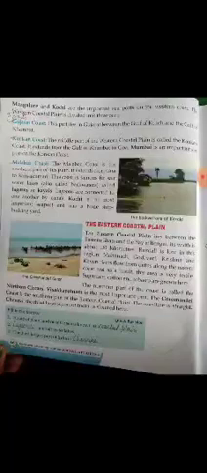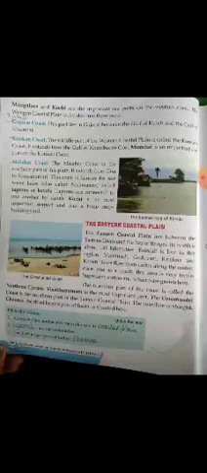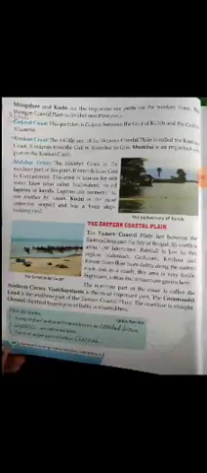The Coromandel coast is in the southern part of the eastern coastal plains. The coastline is stretched straight. Chennai is the third largest port of India. So, which is the largest port of India? Mumbai. And the third largest port of India is Chennai. So, we are studying about the coastal plains. Gujarat, the area in Gujarat, is stretched up to the Gulf of Kutch.